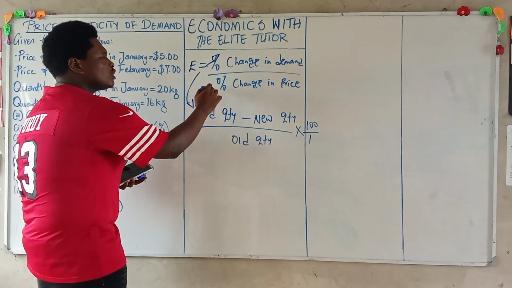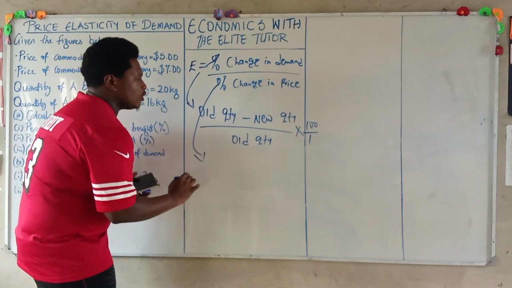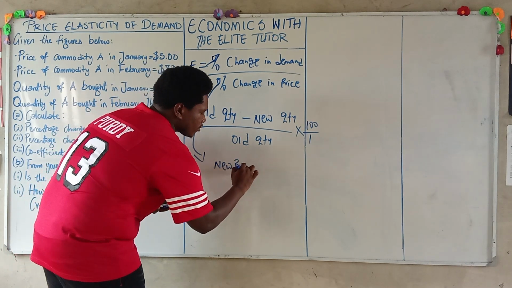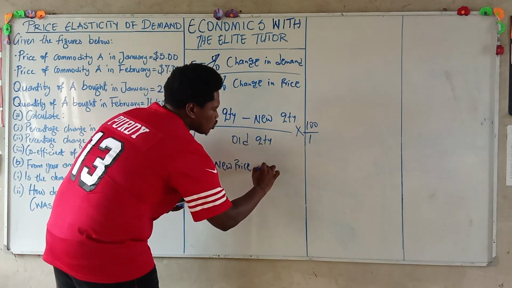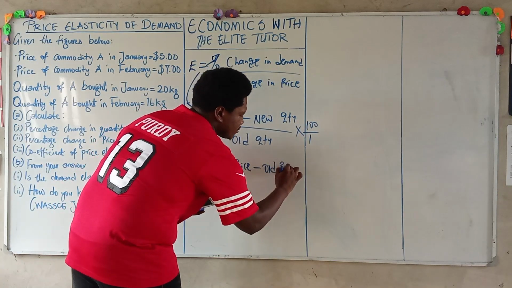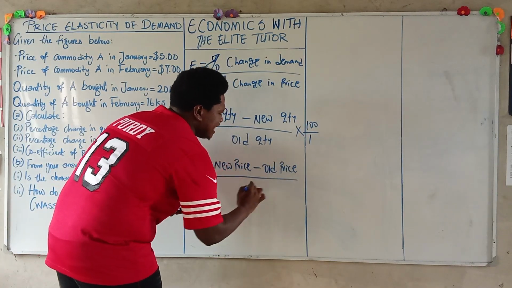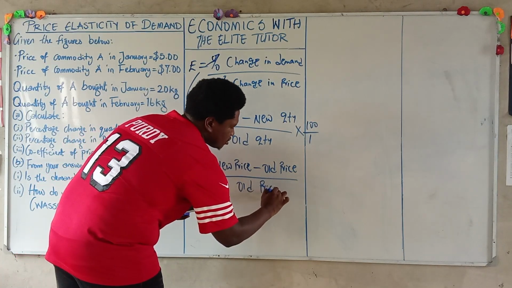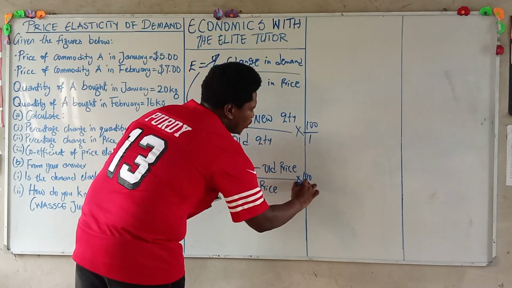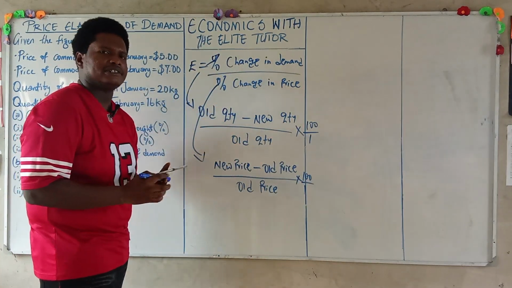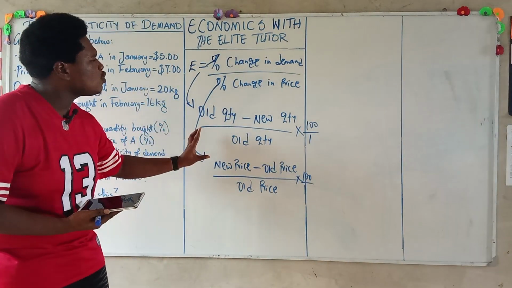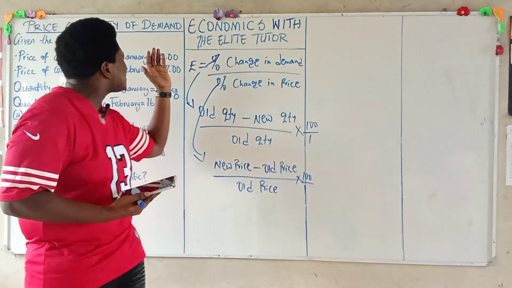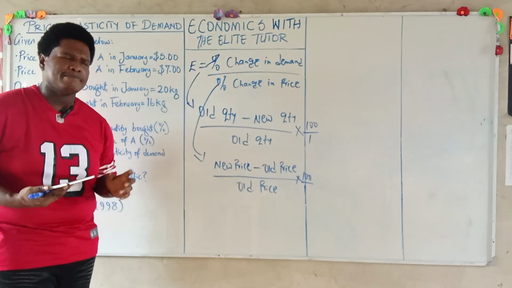To get our denominator, we have our new price minus old price, divided by old price, multiplied by 100 over 1. So with this formula, you can go ahead to solve any question involving price elasticity of demand.